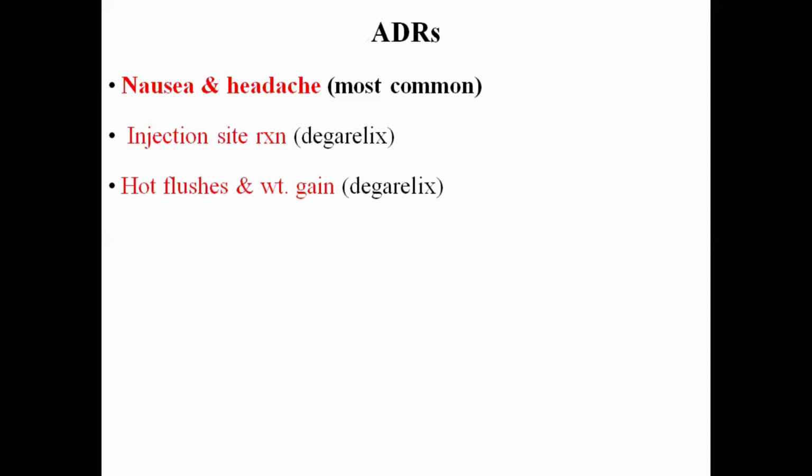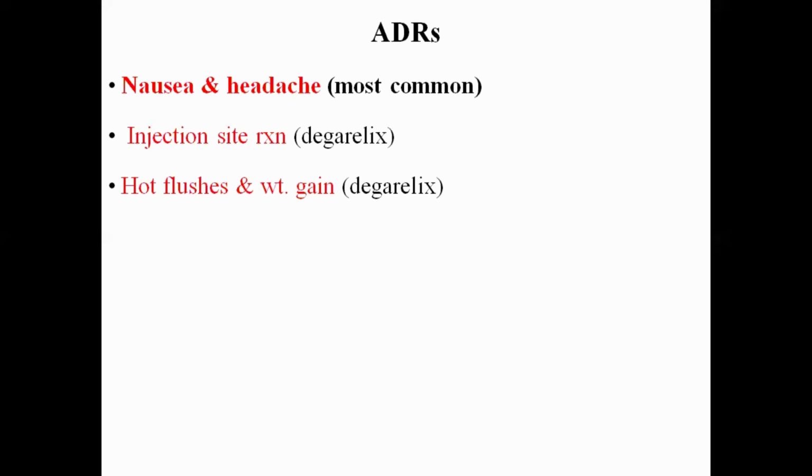Adverse drug reactions: the most common are nausea and headache. The exact mechanism is not known, but it produces nausea or headache. Injection site reactions: because these drugs are given by subcutaneous administration, they may produce injection site reactions, which could be pain at the site, or sometimes an allergic reaction. Hot flashes and weight gain are rare adverse drug reactions. The most common adverse drug reaction is nausea and headache.